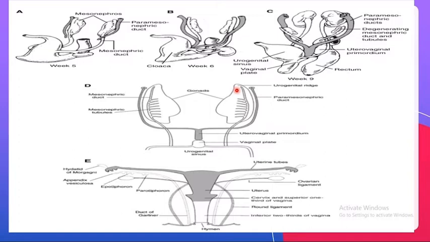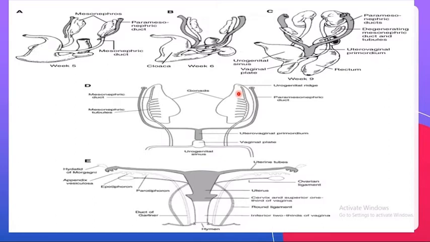So primary sex cords form no definitive structure in the female, whereas in the male they form a definitive structure. After covering both male and female embryological development, we will compare them, to see which structures formed a specific substance in the male and did not form anything in the female, and vice versa. So the urogenital ridge or gonadal ridge forms the primary sex cord, which forms the temporary structure rete ovarii, and it degenerates.